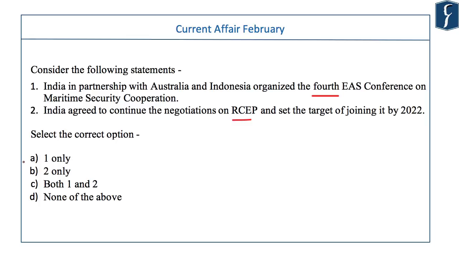The answer is option A. The first statement is correct that India has organized it for the 4th time. And this time it was done in cooperation with Australia and Indonesia, and the meeting happened in Chennai. But the second statement is purely imaginary. There is no such target given by India, and India has already pulled out of RCEP. So for now, it is a closed chapter. There is no negotiation, there is no pledge. India is not engaging anymore in the negotiations of RCEP.